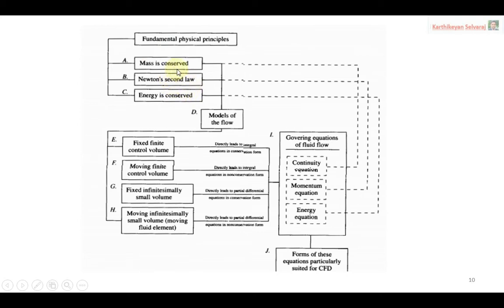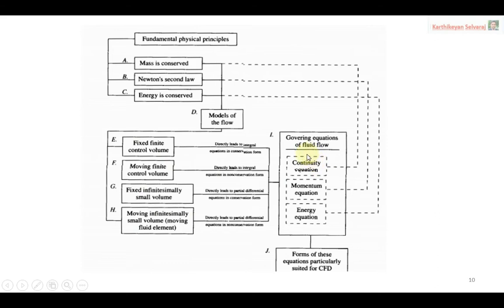How we choose the principle depends upon your problem. You have to identify what parameters the problem involves, and based on the parameters you choose the principle. Once you have chosen the principle, you go for the model. How many models do we have? We have four models: a fluid element or a control volume, each with two approaches, fixed in space or moving along with the flow. Among the four models, you have to choose one.